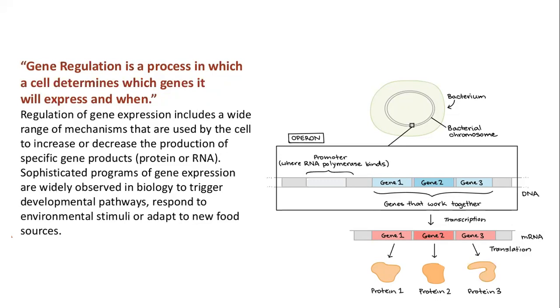In a prokaryotic system, the gene is in the form of a circular bacterial chromosome, and a segment of this chromosome is known as the gene. A gene has two parts.